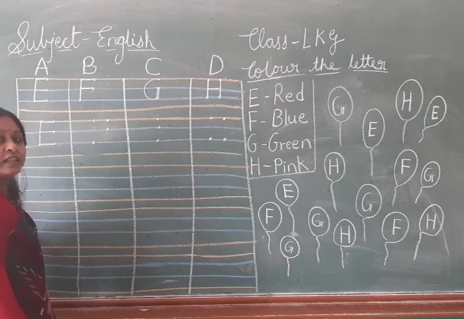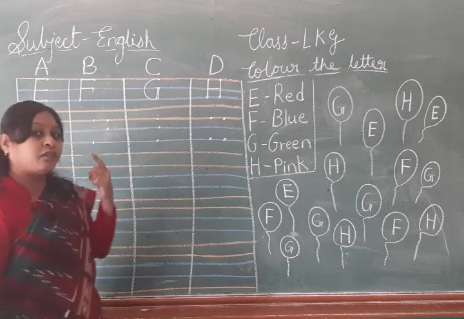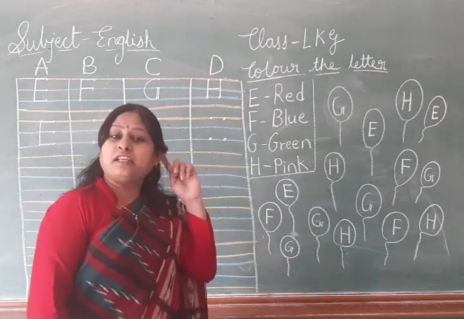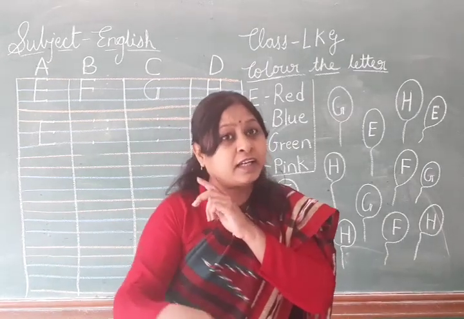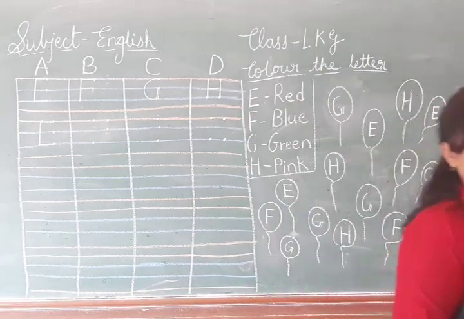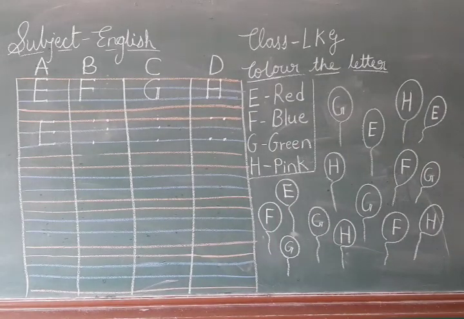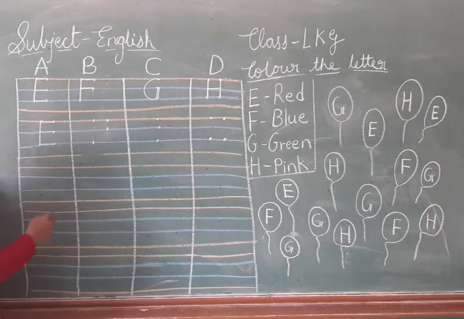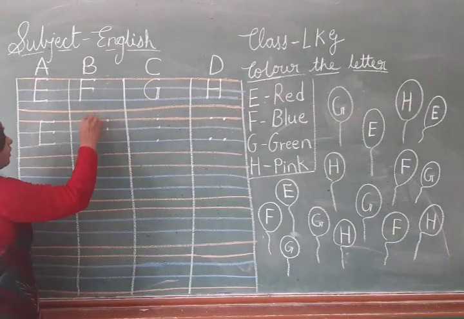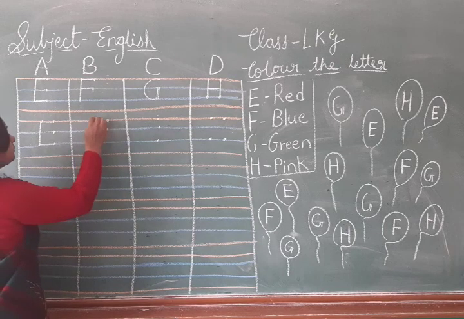E. Which letter is this? E. E for eyes, E for ears, E for elephant. Okay, so you have to write with the help of dots, but after that you have to write without the help of dots. So, complete one page. Now, standing line, sleeping line, and then sleeping line.